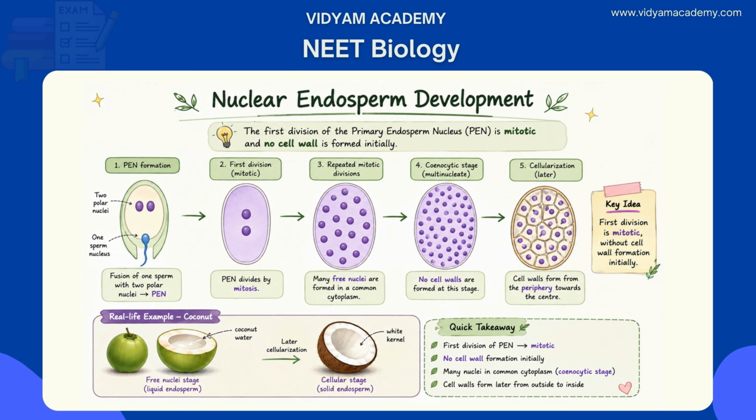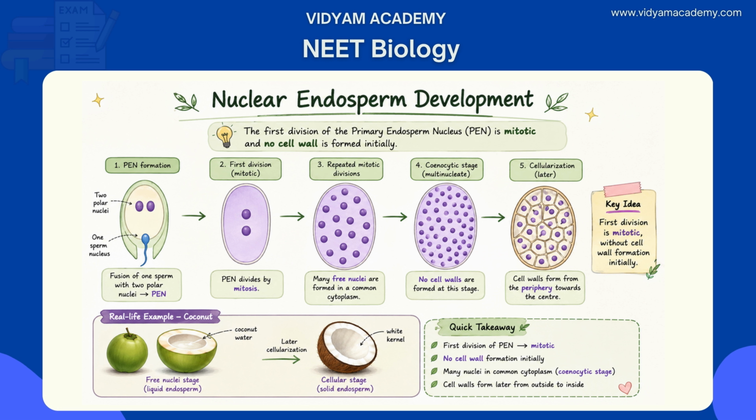Nuclear endosperm is the most common type of endosperm development in angiosperms. When the primary endosperm nucleus, famously known as PEN, formed by fusion of one sperm with the two polar nuclei, begins to divide, it does so by repeated mitotic division without forming cell walls between the daughter nuclei. This results in a multinucleate, coenocytic mass of cytoplasm with many free nuclei. Cell walls form only later, typically from the periphery towards the center.